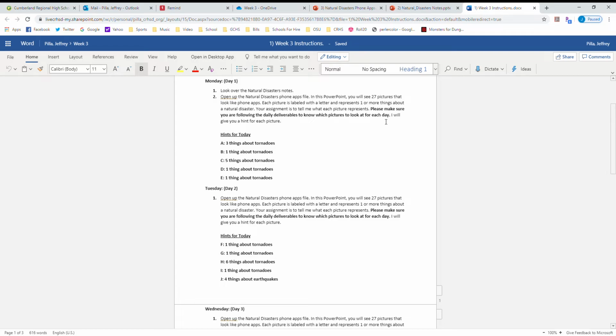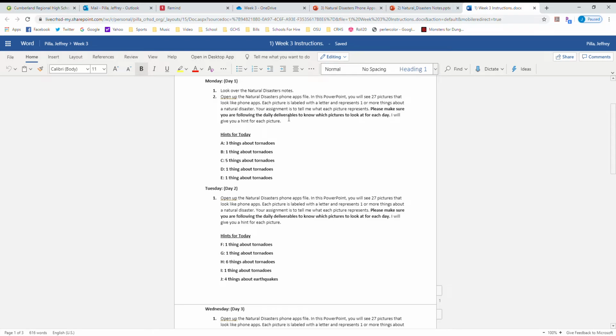I also said I was going to give you hints for each picture, so let's take a look at the hints. A is showing you 3 things about tornadoes. B is showing you 1 thing about tornadoes. C is showing you 5 things about tornadoes. D is showing you 1 thing about tornadoes, and E is showing you 1 thing about tornadoes, okay? So those are your hints for the day, I should say. Each day you're going to get a set of hints for the pictures you're responsible for, all right?